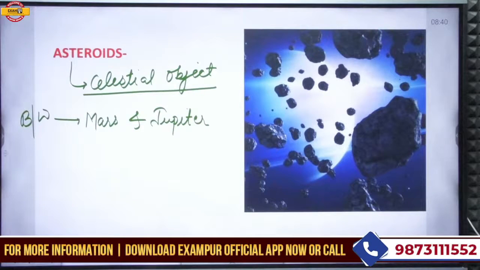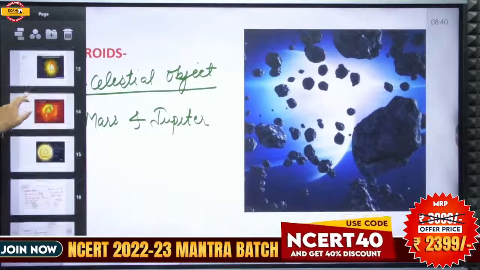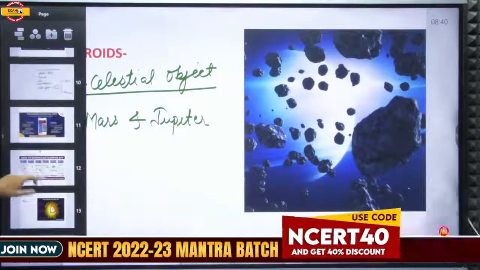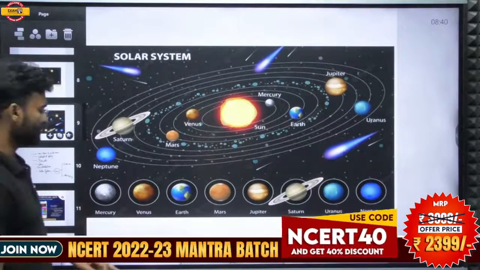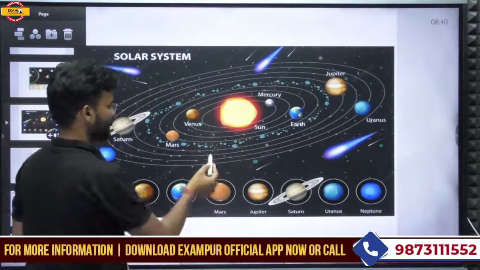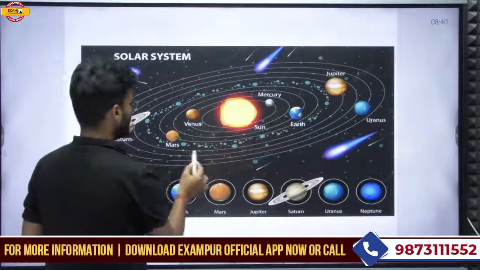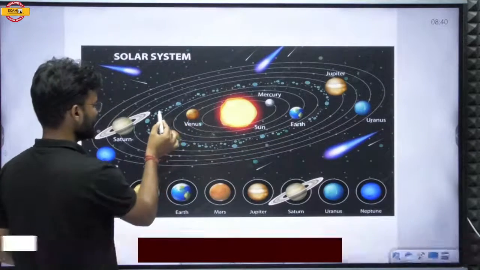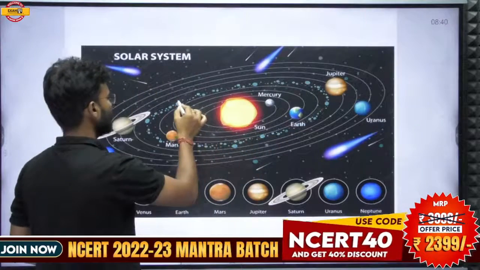Between the Mars and Jupiter. You can look in this picture. Okay, so look at this picture. There is Mars and this is Jupiter. So between Mars and Jupiter, there is a rocky structure seen in this picture, and this object is called